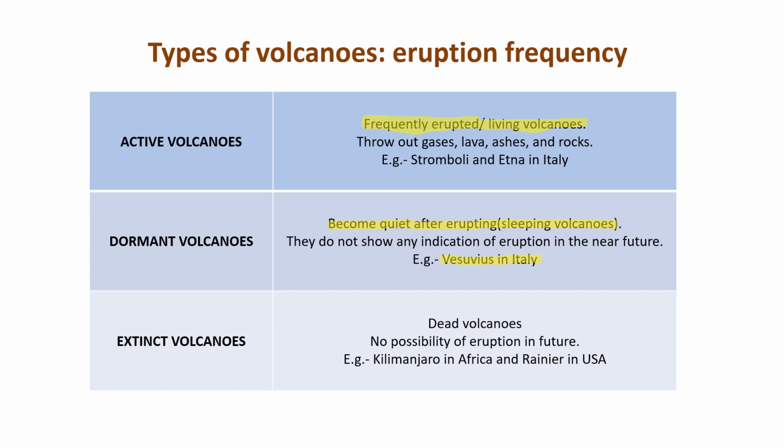And extinct volcanoes, we can completely call dead volcanoes. So there is no possibility of eruption in the future also. For example, Kilimanjaro in Africa and Rainier in the USA. So what is an active volcano? An active volcano is nothing but a living volcano. Dormant means sleeping volcanoes, and extinct means dead volcanoes.